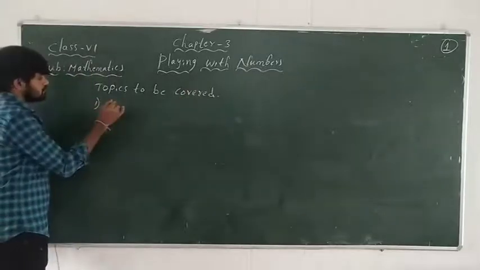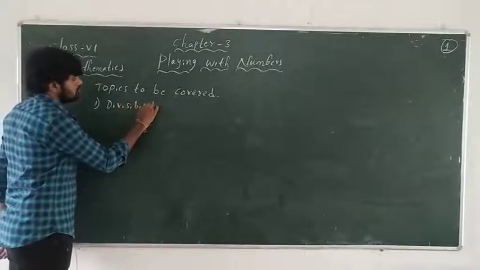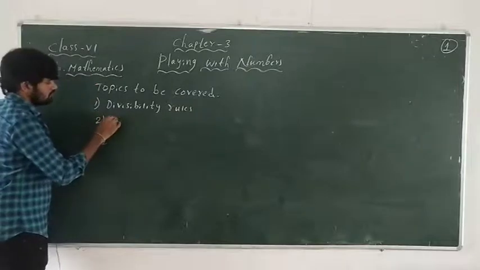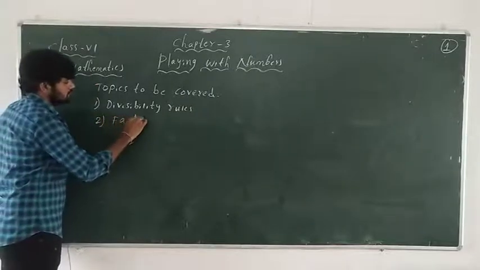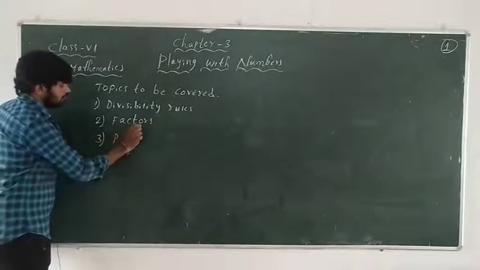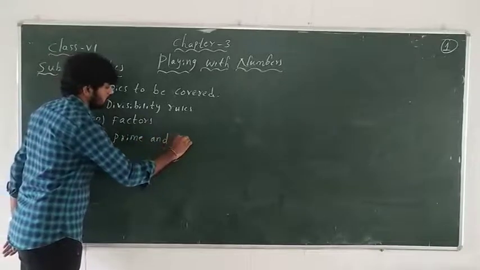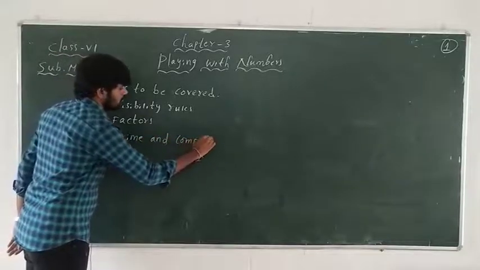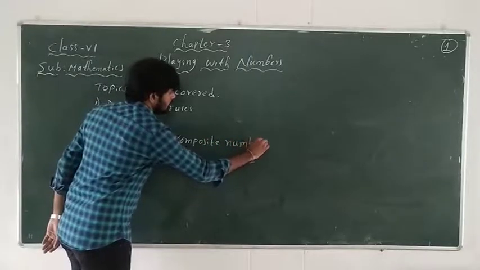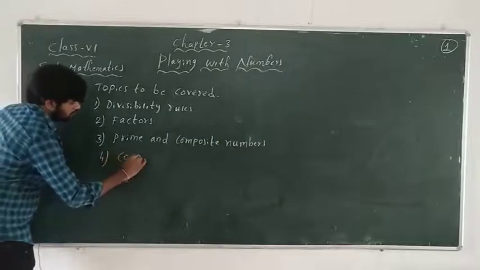First, divisibility rules. Second, factors. Third, prime and composite numbers. Fourth, co-primes.